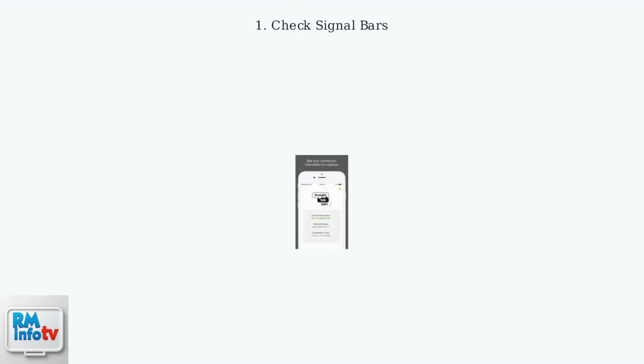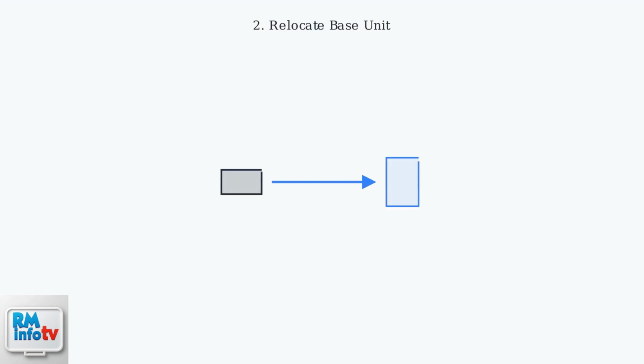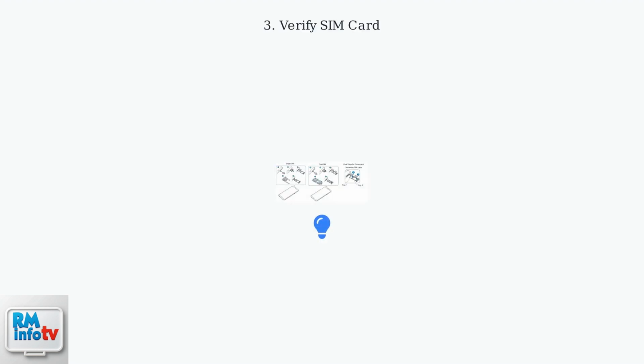First, check your signal bars on the device or Straight Talk app to assess connection strength. Relocate your base unit to a higher location or near a window for better signal reception. Ensure your SIM card is properly inserted and activated on Straight Talk's website.